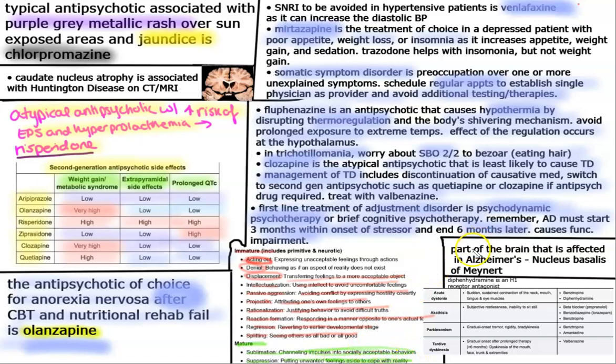And then a couple more high yield points here that we'll go over in this presentation, because I know it's getting to 10 minutes and then it gets kind of boring after that. So part of the brain that is affected in Alzheimer's is going to be the nucleus basalis of Meynert. So when you think about Alzheimer's, remember nucleus basalis of Meynert. And you can watch my video on neurotransmitters in different disorders to go into more detail on that.